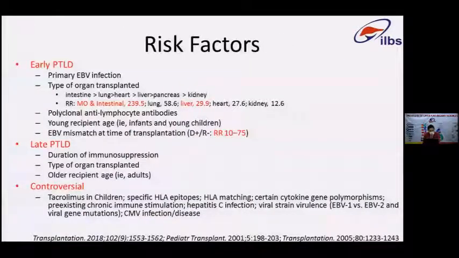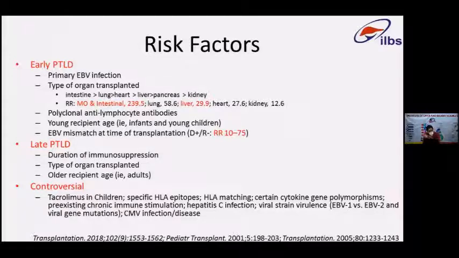The risk factors for PTLD: early PTLD is predominantly primary EBV infection, and as we have already seen, these early PTLDs are EBV positive. Most commonly, intestinal or multi-organ transplants carry a relative risk of more than 200. That means intestinal and multi-organ transplants have the highest risk of developing PTLD, and liver is somewhere in between, with around 30 times relative risk.